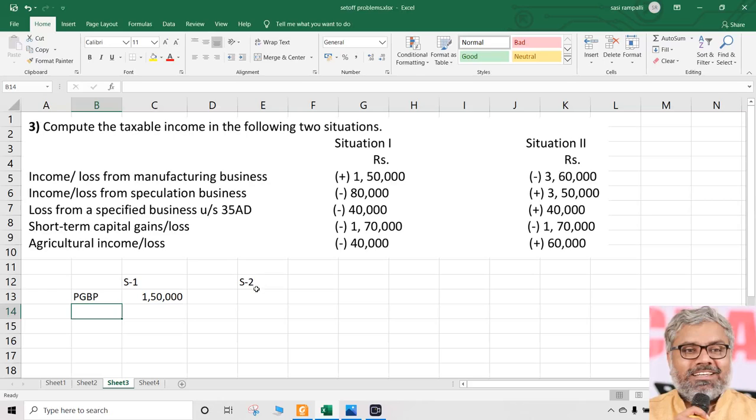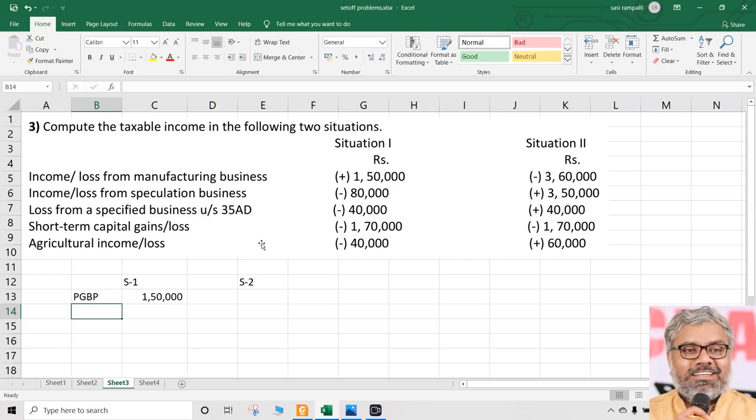Understand the restriction here. Short-term capital loss, can that be set off against imagine a long-term capital gain? Yes, there is no restriction on inter-source adjustment for short-term capital loss, but if you remember, there is a restriction on inter-head adjustment. Losses under the head of capital gains can be set off against any gains from the same head. There is no possibility of inter-head adjustment for capital losses, whatever they are, short-term, long-term.